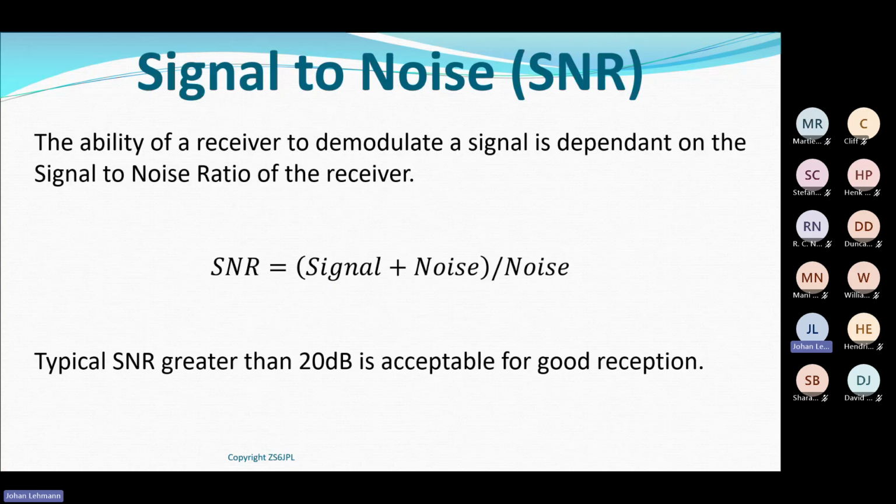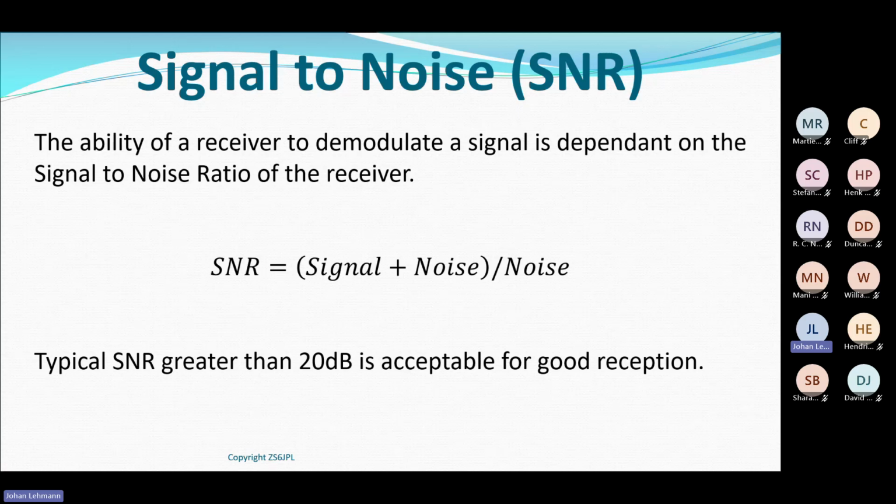One of the things which is important when we talk receivers is something called signal to noise ratio. If my signal, for example, is 20 dBs and my noise is 20 dBs, it gives me a signal to noise ratio of 2 dBs, which is pretty crappy. I'm going to struggle to receive that signal with a 2 dB signal to noise ratio.